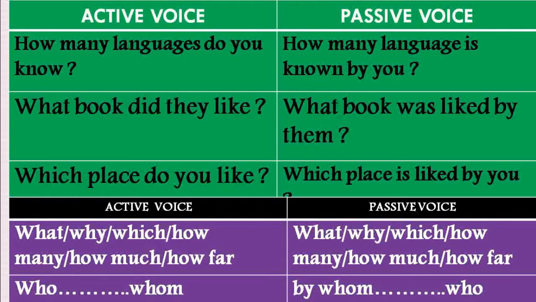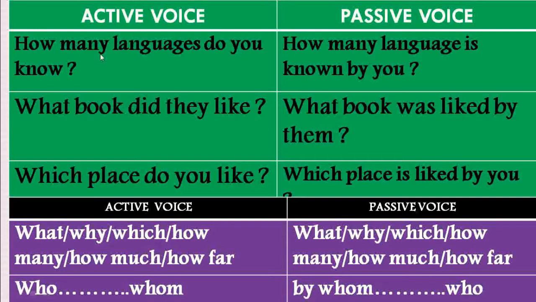When you are changing an interrogative sentence beginning with the double-edged question word from active voice to passive voice, we must confirm the subject, verb and object of the active voice sentence. So here the word language is the object of the sentence and you is the subject of the sentence.